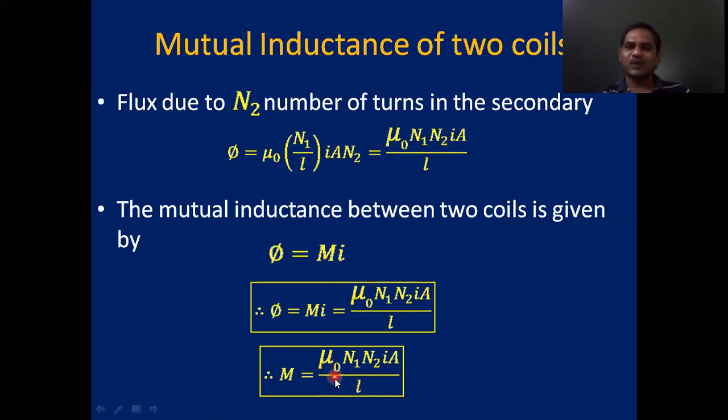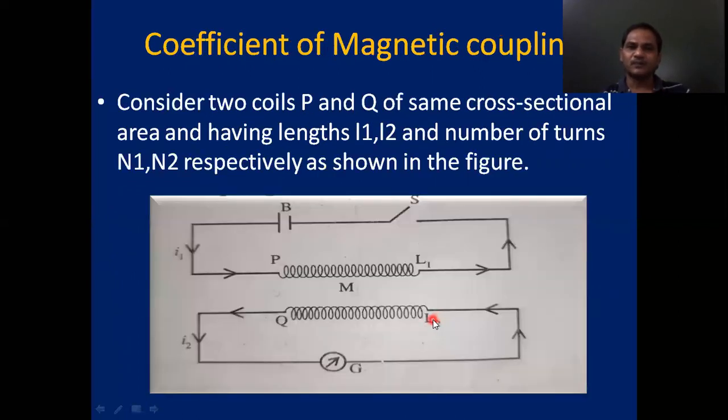two coils. What is mu naught here? Permeability of free space. N1, total number of turns in the primary coil, N2, total number of turns in the secondary coil, L is the length of the primary coil, the length of the solenoid, I current flowing through that primary coil, A cross-sectional area of the secondary coil. Now, the next concept is coefficient of magnetic coupling, right?